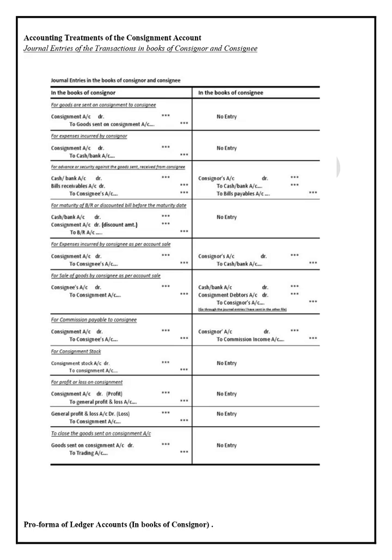So the entry will be consignment account debited, because commission is an expense of the consignment, and consignee's account should be credited. The next is profit and loss account. If there is any profit, consignment account should be credited, and if there is a loss, consignment account should be debited. So these are the entries.